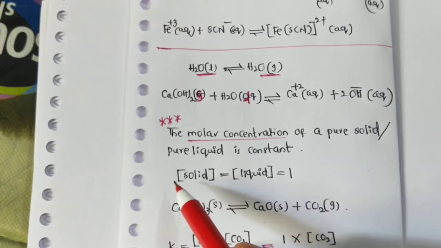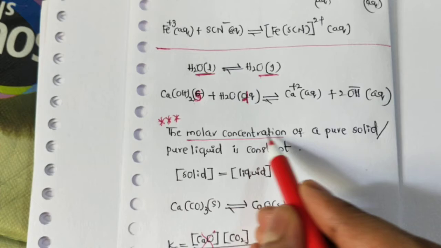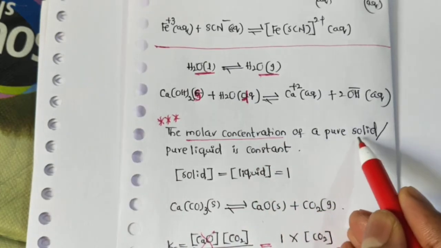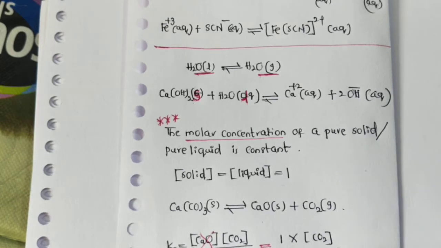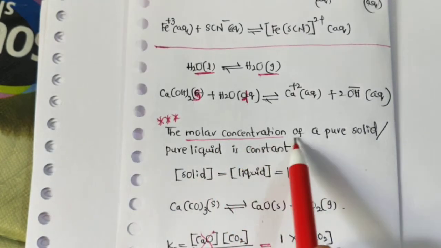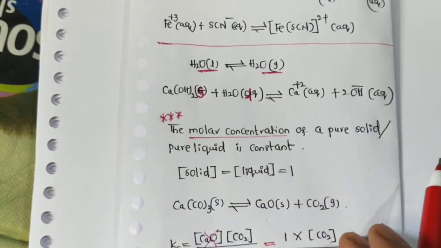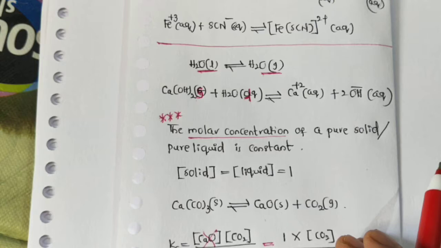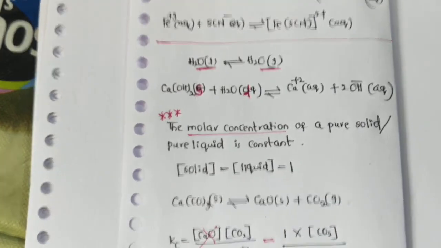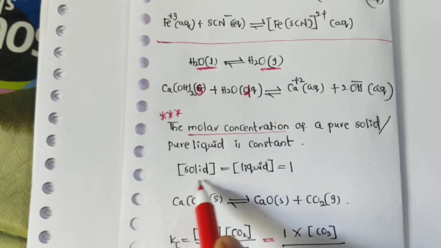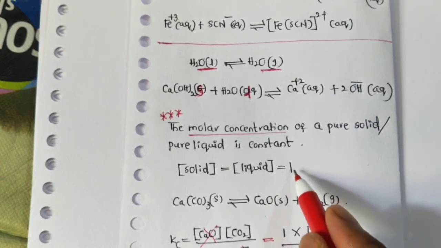And in heterogeneous equilibrium, the very important statement is that the molar concentration of a pure solid and a pure liquid is constant. That means the molar concentration of a pure solid and a pure liquid does not change. That is, the concentration of a solid and of a pure liquid is taken as 1.